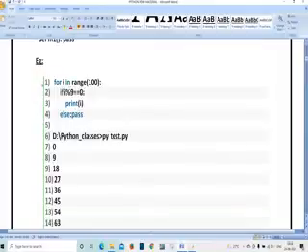So here you can see a pass statement: for i in range(100), means I am going to take the values from 100. If i % 9 is equal to 0, means starting from i, 0 by 9, 1 by 9, 2 by 9, 3 by 9, 4 by 9, 5 by 9, 6 by 9, like that it is going to check up to 100 values. Means for what values, when dividing by 9, I am going to get remainder as 0, those values I am going to get.